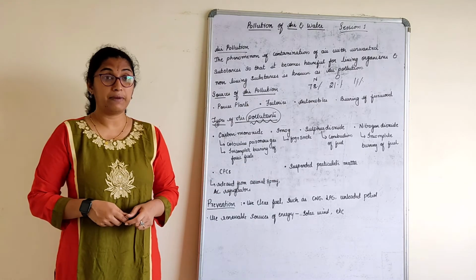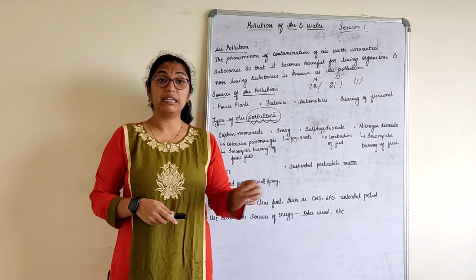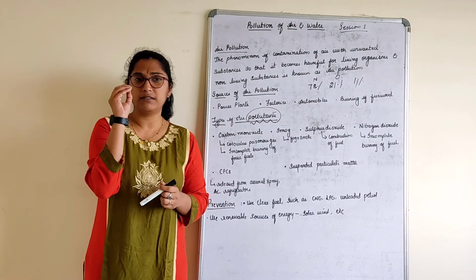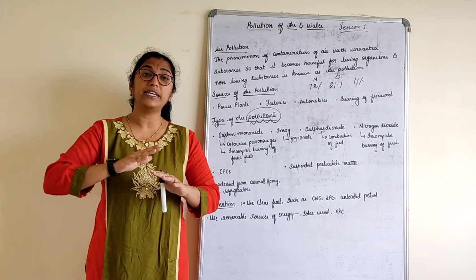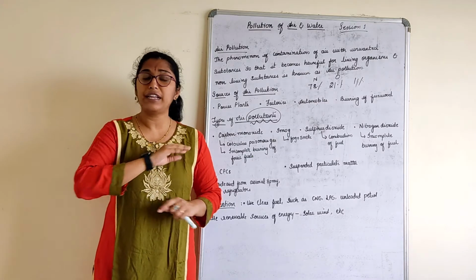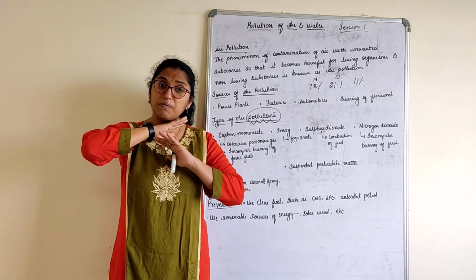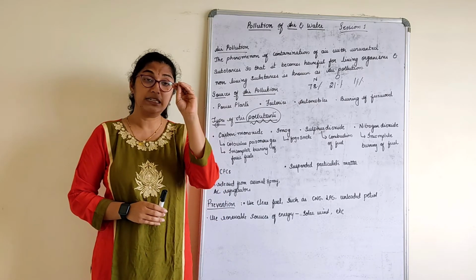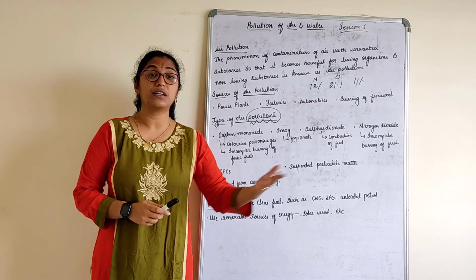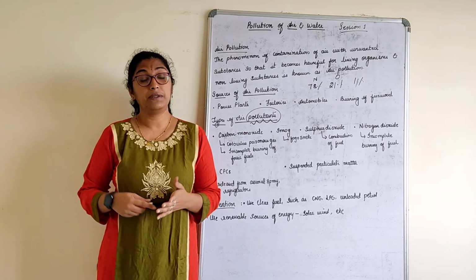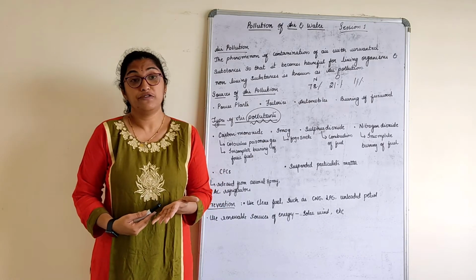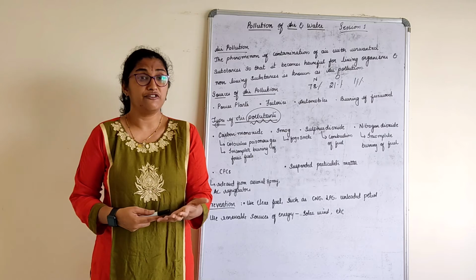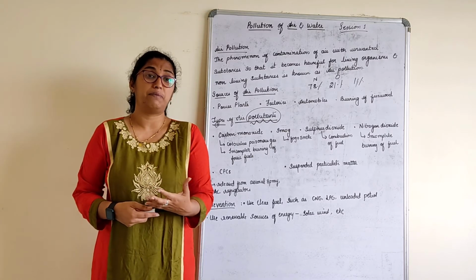Suspended particulate matter. Now, suspended particulate matter are tiny particles which remain suspended in the air for a very long time, or permanently. So these suspended particles remain there and lead to further pollution. See what could happen? Respiratory tract infection could happen. Lung infection could happen, breathing problems could happen, right?